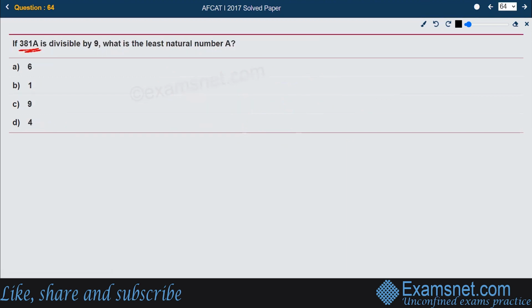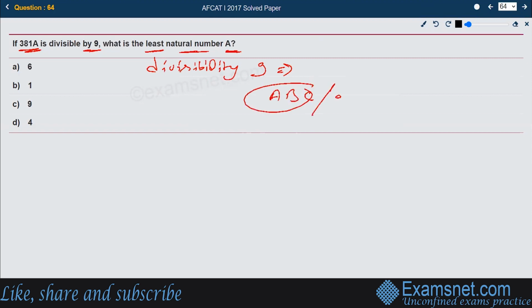If 381a is divisible by 9, what is the least natural number a? For this we need to know the divisibility of 9. What is the divisibility of number 9? If there is a number abc, it will be divisible by 9 if the sum a plus b plus c is divisible by 9. If the sum of the digits is divisible by 9, that is the ultimate thing.